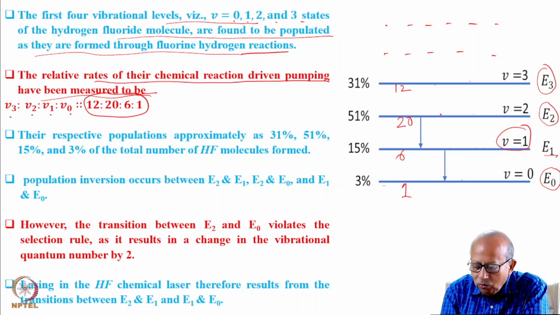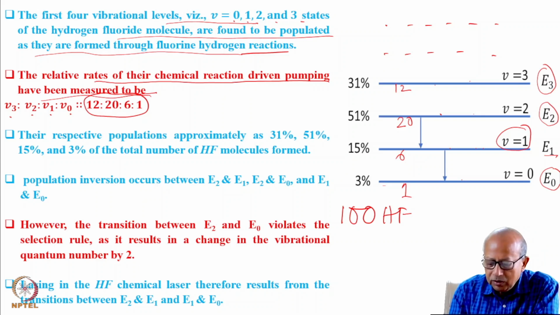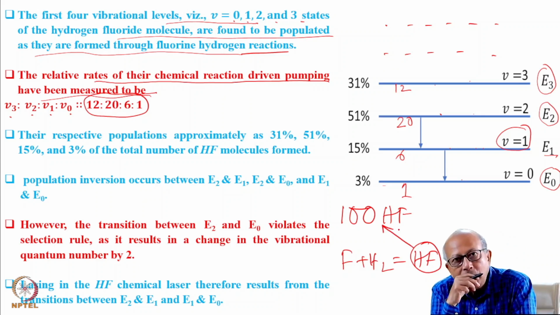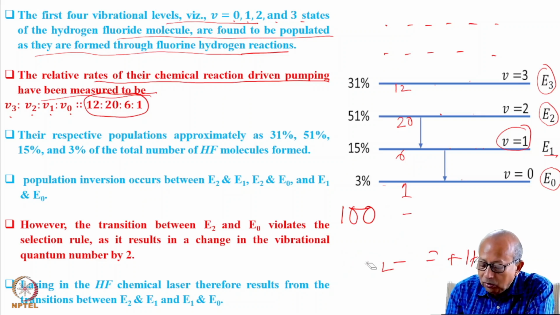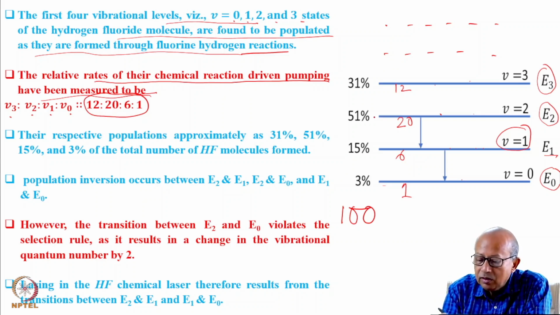So now suppose we have created 100 HF molecules following this reaction, that is F plus H2, which results in the formation of HF plus H. So we have created 100 hydrogen fluoride molecules. Out of these 100 hydrogen fluoride molecules, how many molecules would be in, say, the state V equal to 2?